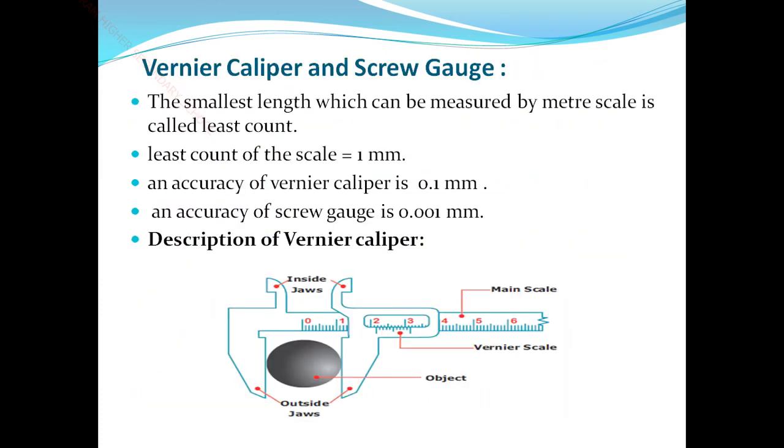So in today's topic, now a small recap. Vernier calipers னா என்னன்னு பார்த்தோம். The smallest length we can measure by the meter scale is known as the least count. Okay, so the least count of the scale is what? 1 millimeter. Next, the accuracy of Vernier calipers is 0.1 millimeter. Accuracy of Vernier calipers is 0.1 millimeter. Next, the accuracy of screw gauge is 0.001 millimeter.